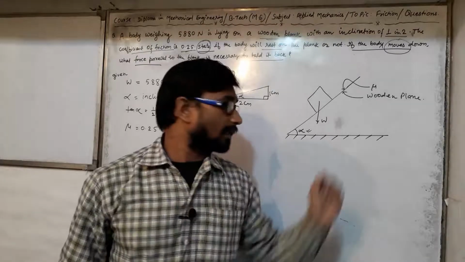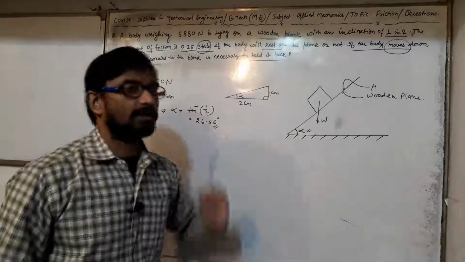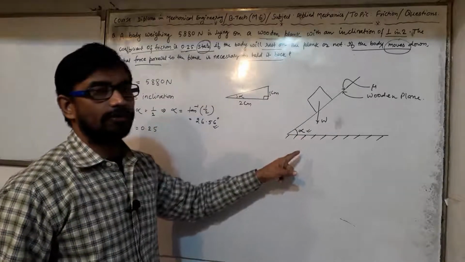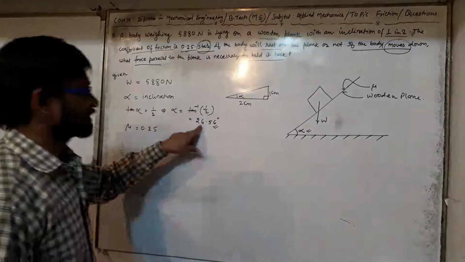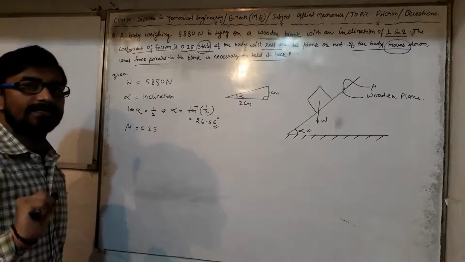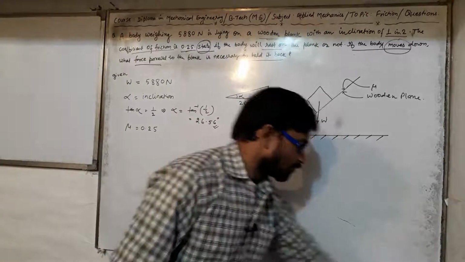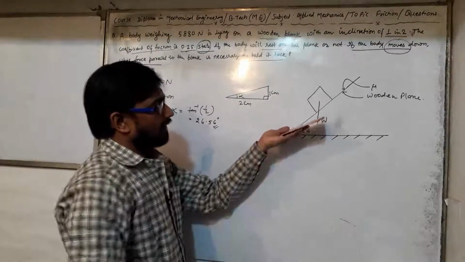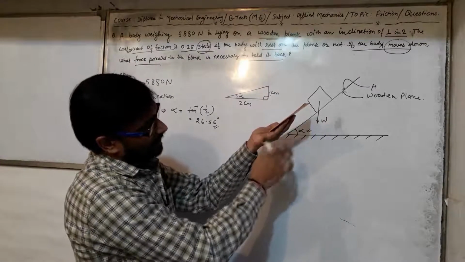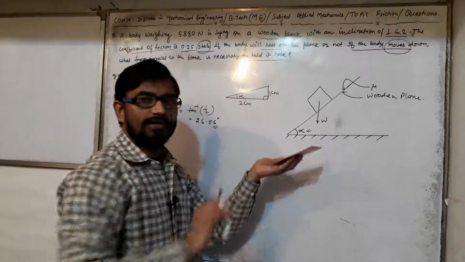If they are equal, the body will rest on the inclined plane. If the inclination is more than the angle of friction, the body will slide down. If the inclination, that is the angle 26.56 degrees which we have got here, is equal to the angle of friction, then the body is at rest. This is the condition. Suppose the body is kept on an inclined plane, and the angle made with the horizontal surface, which is called inclination, is less than the angle of friction, then the body will not move.